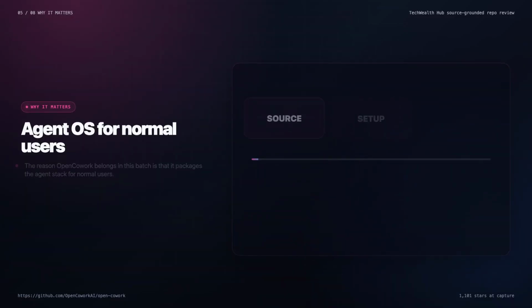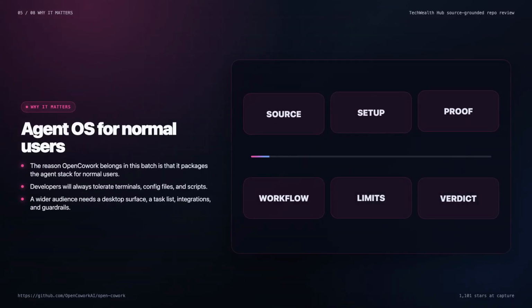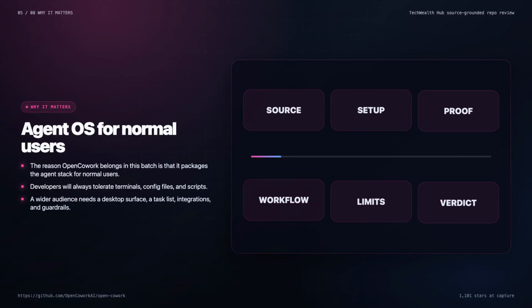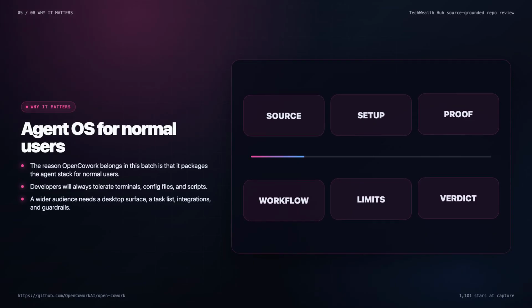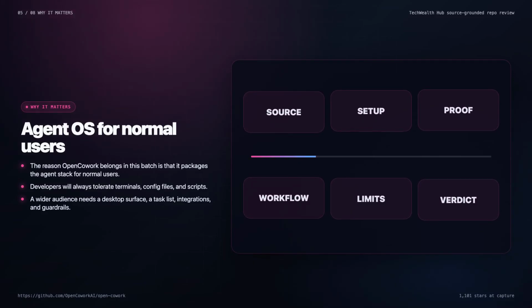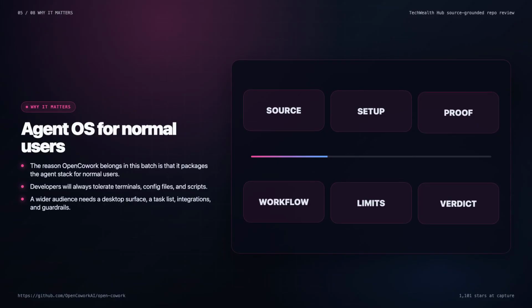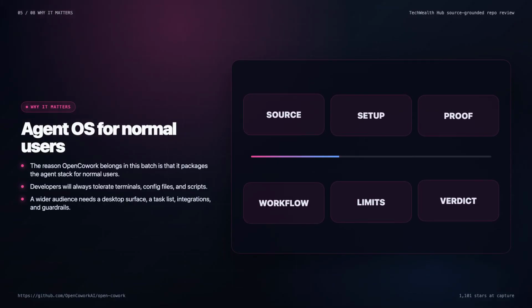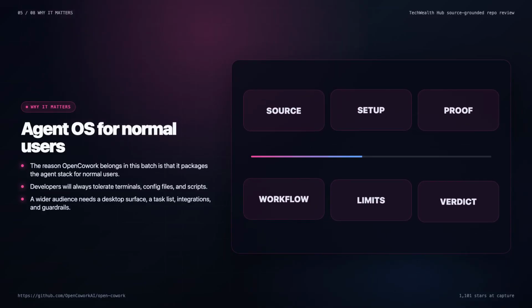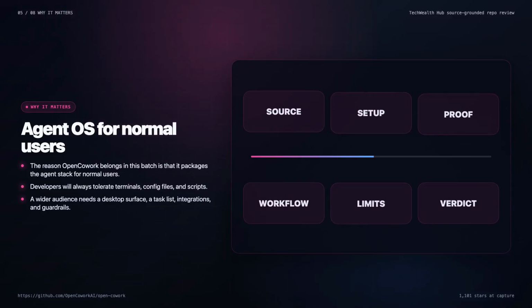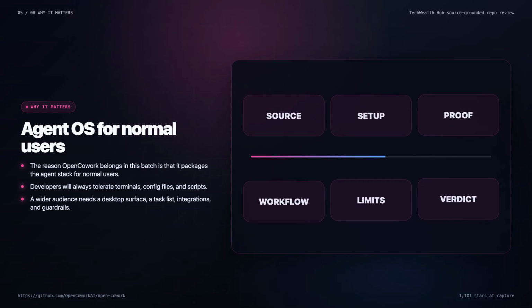The reason Cowork belongs in this batch is that it packages the agent stack for normal users. Developers will always tolerate terminals, config files, and scripts. A wider audience needs a desktop surface, a task list, integrations, and guardrails. If Cowork can make Claude Code, MCP tools, and skills feel installable instead of handcrafted, it has a real story.